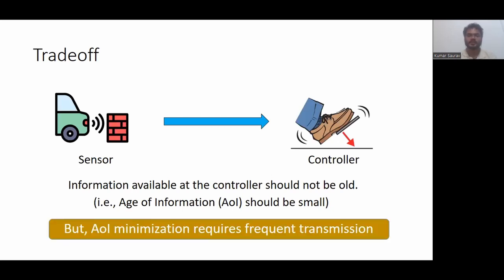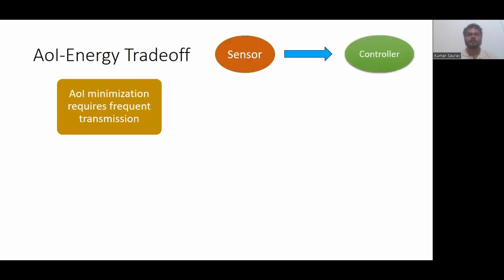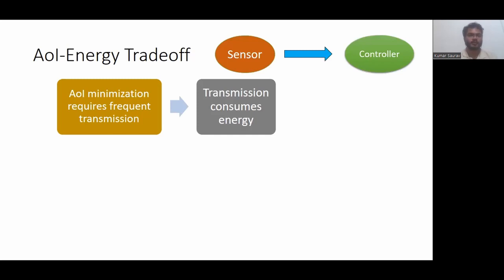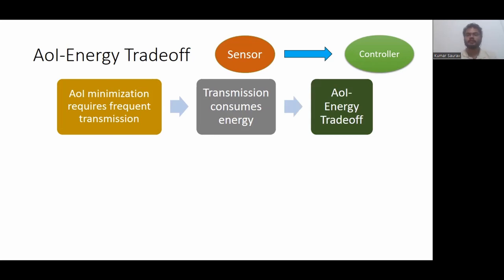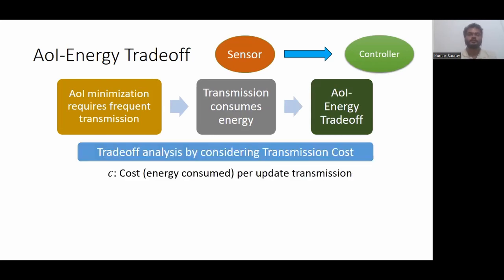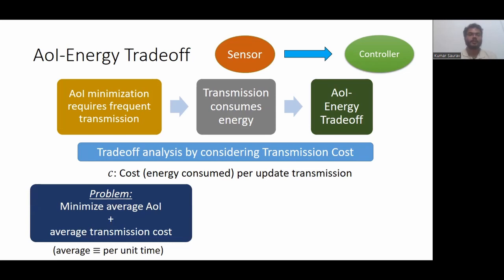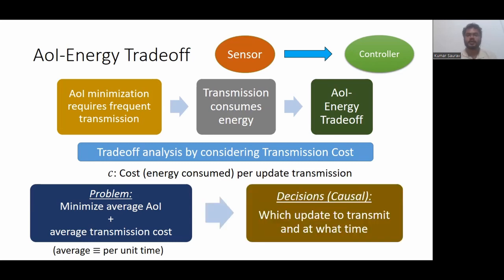But age of information minimization requires frequent transmission, because as we saw, the age of information increases linearly with time unless a new update is transmitted. And transmission consumes energy. So there is a trade-off between age of information and energy. This trade-off is analyzed by considering transmission cost. Whenever an update is transmitted by the sensor, it incurs a cost of C units. So the problem is to minimize the average age of information and average transmission cost, and the decision to make at each time is which update to transmit.